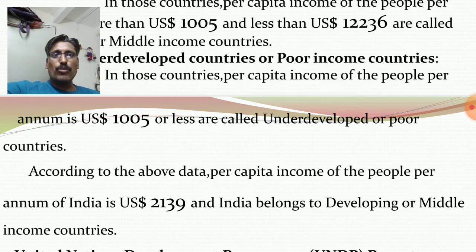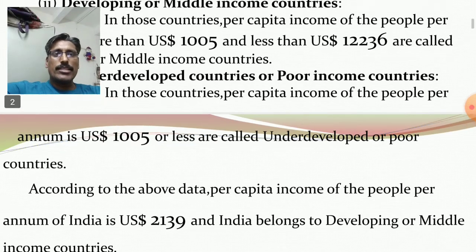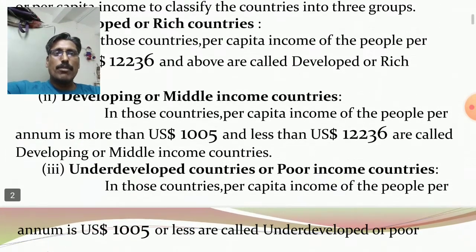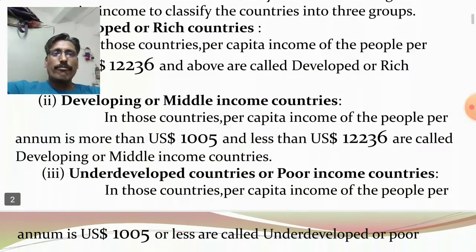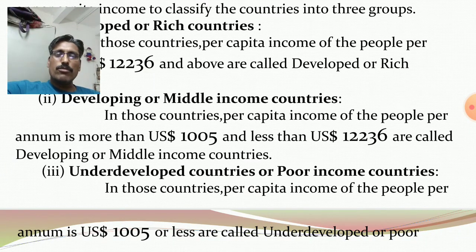Okay. Second group, it is developing or middle income countries. In those countries, per capita income of the people per annum is more than $1,005 and less than $12,236. Okay. These countries are called developing or middle income countries.